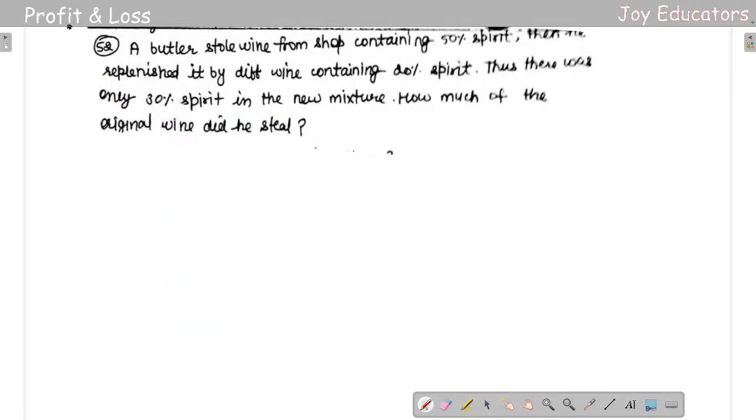Okay, a butler stole wine from a shop containing 50% spirit. Then he replenished it with different wine containing 20% spirit. Thus, there was only 30% spirit in the new mixture. How much of the original wine did he steal?